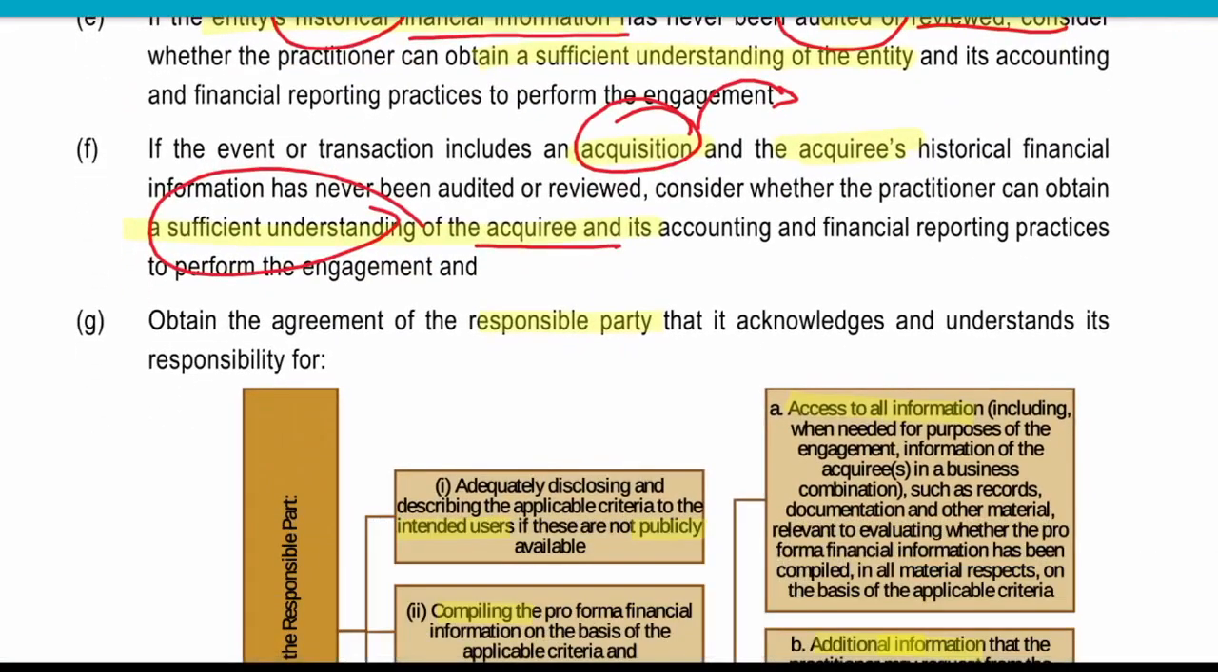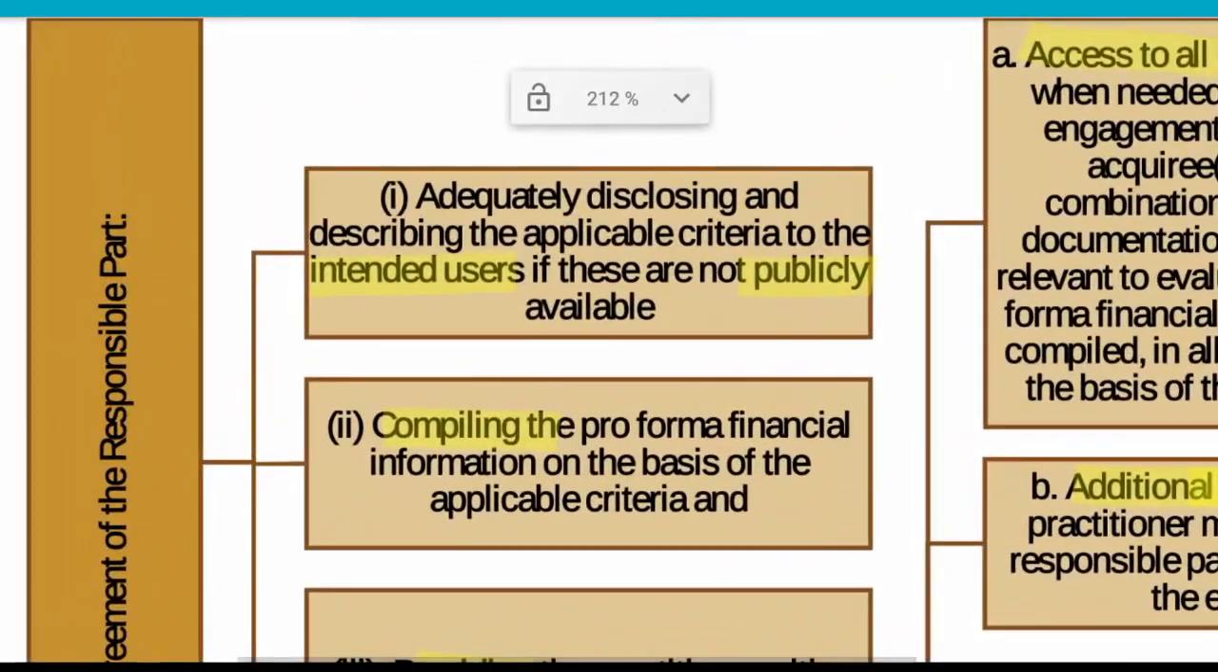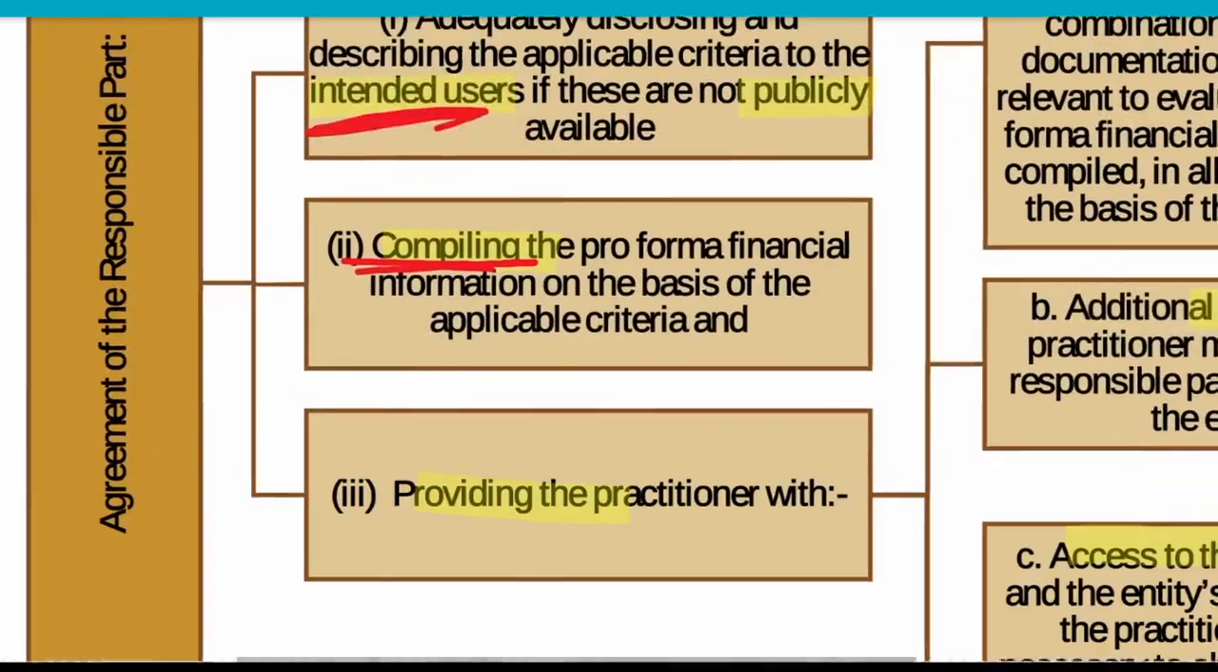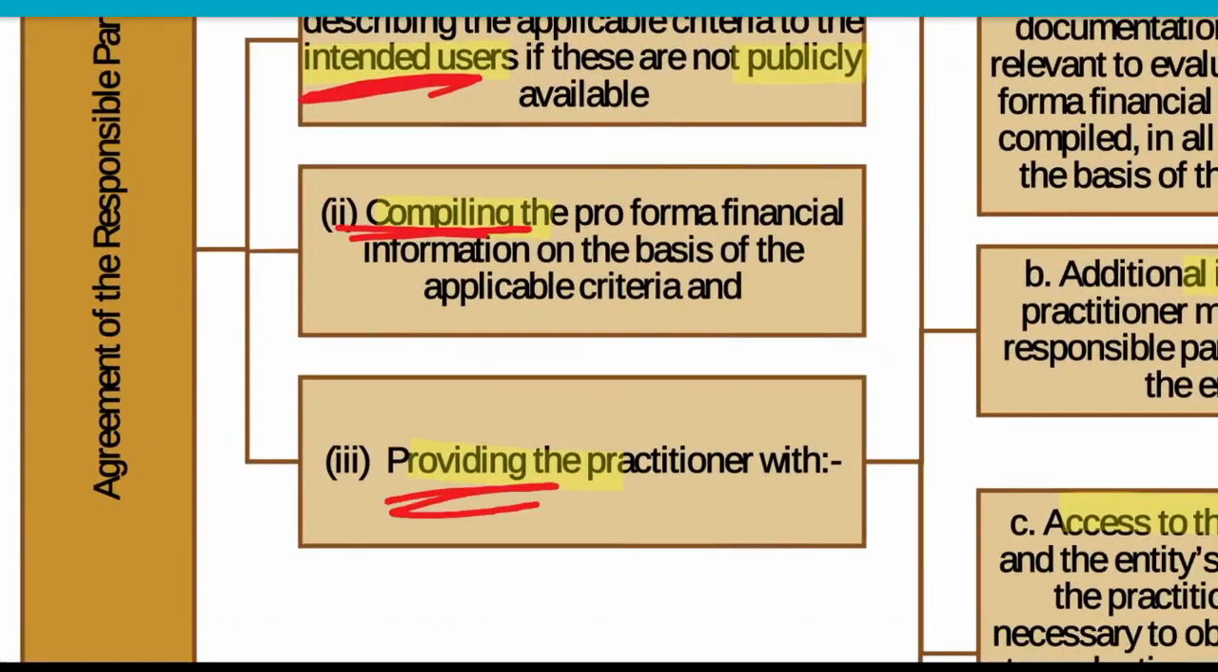Then we will get the agreement with the responsible party on who will be the intended user. You are providing this prospectus, you will include in this prospectus who will be the intended user, who will be compiling this pro forma financial information, and you will provide the practitioner with what?